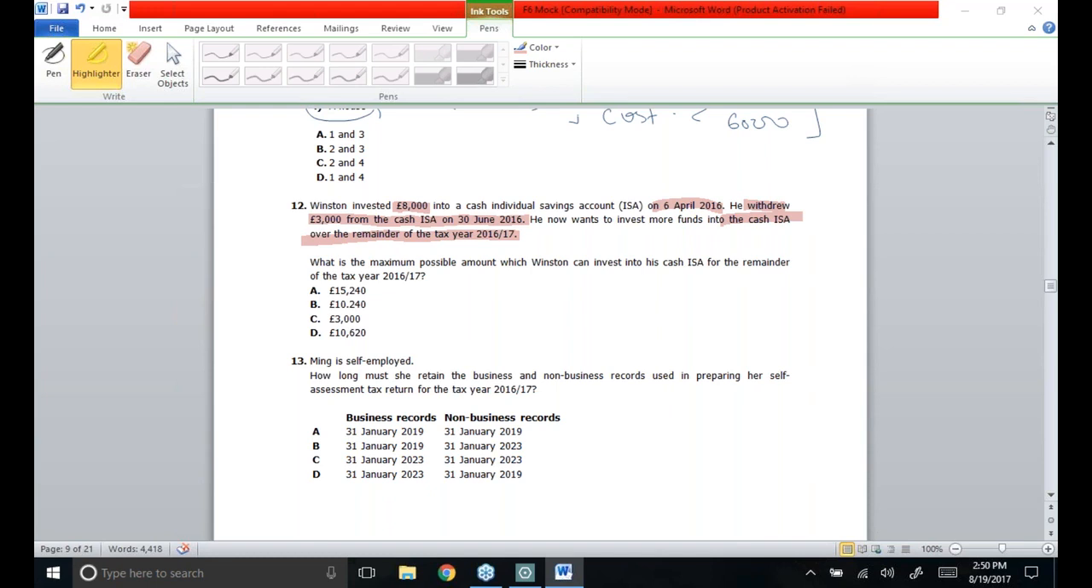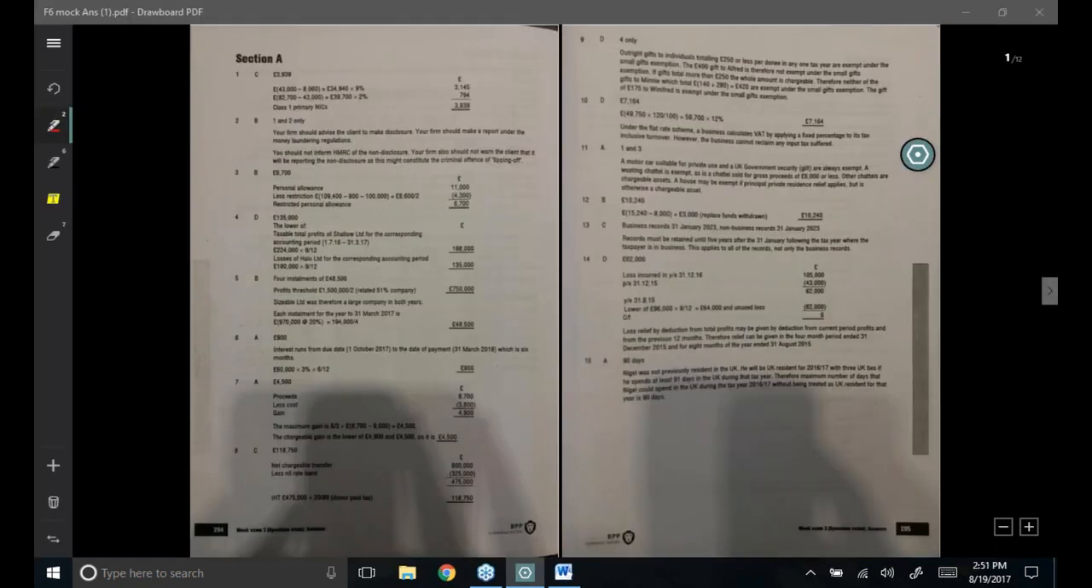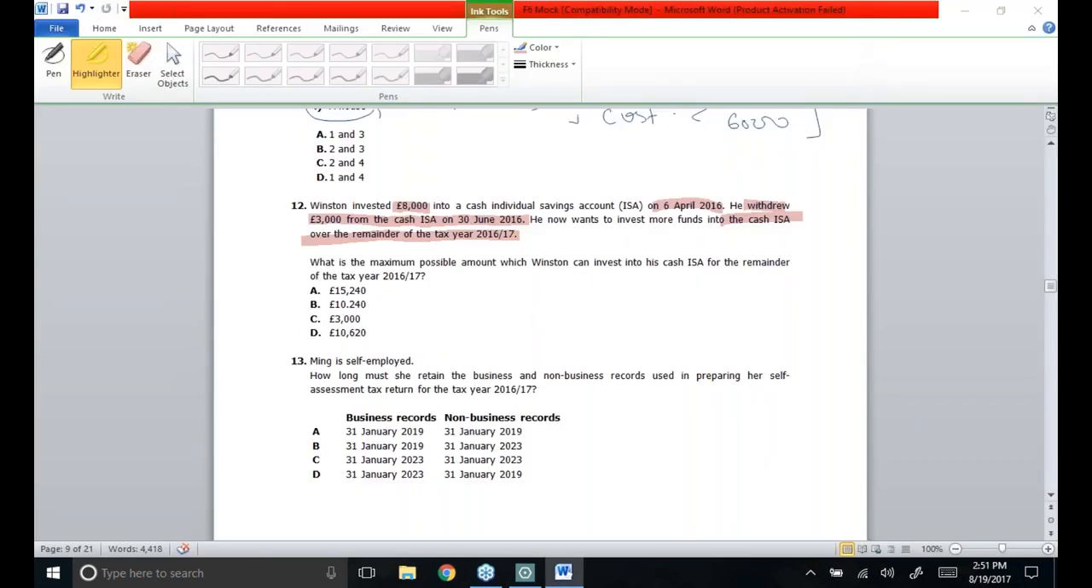Perfectly fine. 1,040 is the correct answer. As you could see, 15,240 is the maximum limit. Though Winston had invested 8,000 into it, he then withdrew 3,000. So till now 5,000 is there in his cash ISA. Further 1,040 could be invested in the same tax year. So 1,040, option B, is correct.